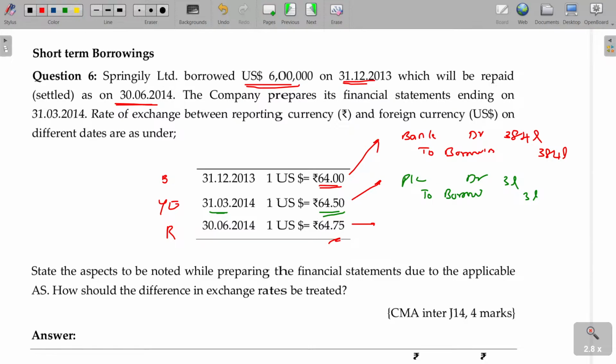And here, 25 paise you have to pay excess on real settlement. The amount payable as per the borrowing balance in the books being 3 plus 384, 387 lakhs. But the amount you actually pay in this case being 64.75 into 6 lakhs, 388.5 lakhs. You pay 1.5 lakhs excess due to this reason, 0.25 excess for 6 lakhs. This will be debited to the P&L account. Clear? This is what it is about short-term borrowings. Is that clear?